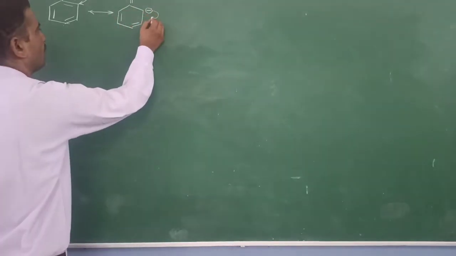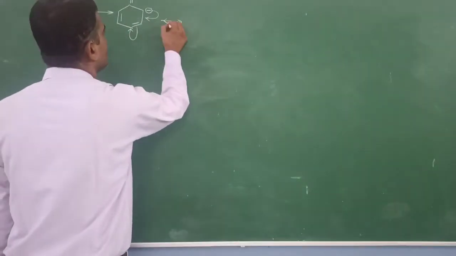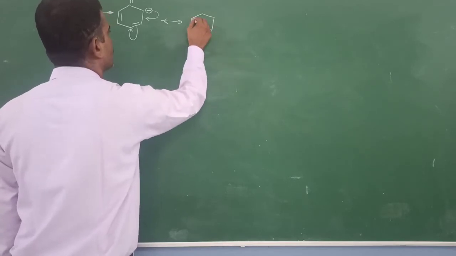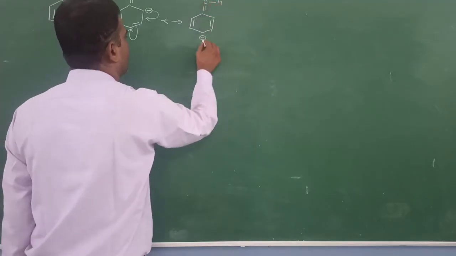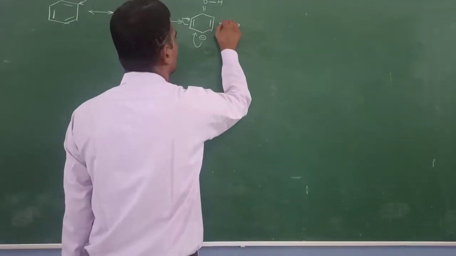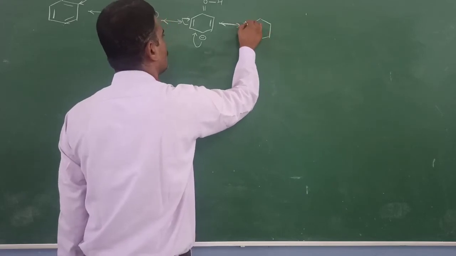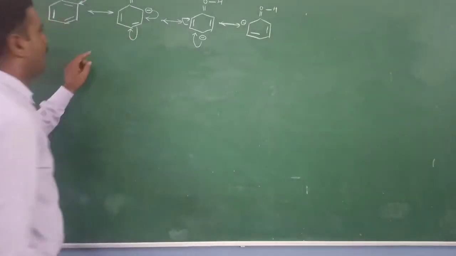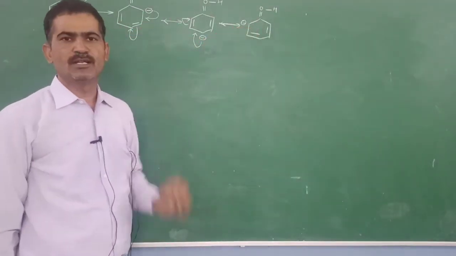Now this electron pair is transferred to this, and the electron density will shift to the ortho position. And if we transfer the electron density here, this electron density will be shifted to this position. From all these structures, you find that most of the time the electron density is present at the ortho, para and ortho positions.